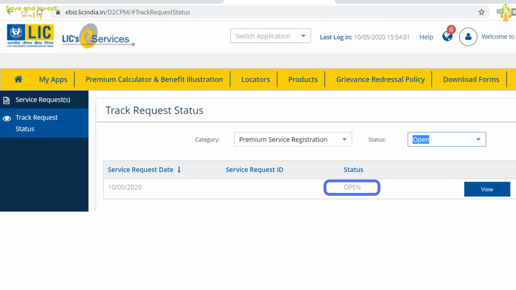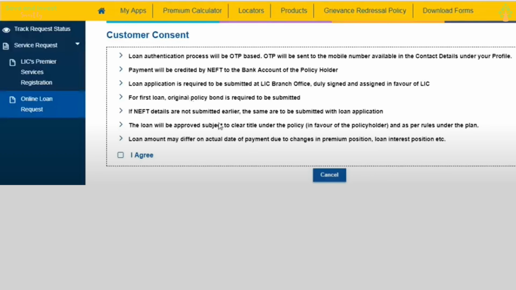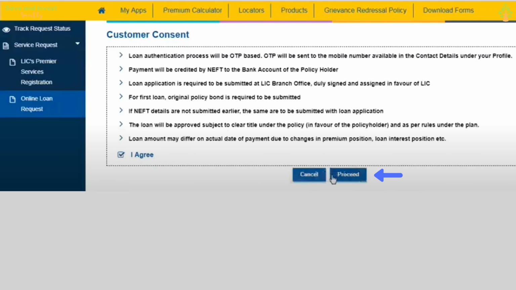Once you upload your forms, you can come to the track request status and see the status of the request. After a few days, you will see that this status will become validated. And then you will find the option to apply the loan online. Now, this is how you see the option for applying the loan online. Click on this. You need to agree to the customer consent. Check the I agree box and click on proceed.